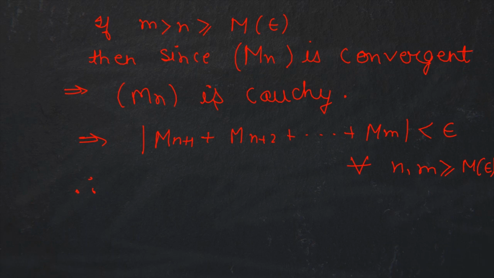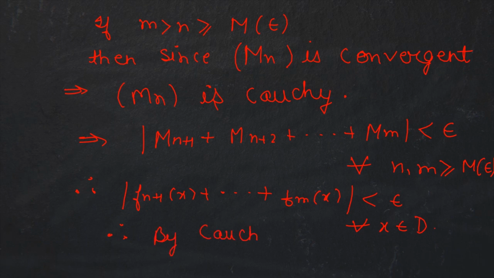So therefore, by the last inequality in the last slide, we get modulus of fn+1(x) plus so on till fm(x) less than epsilon for all x in D. So therefore, by the Cauchy criterion, sigma fn is uniformly convergent. Okay, so we are done with the proof.